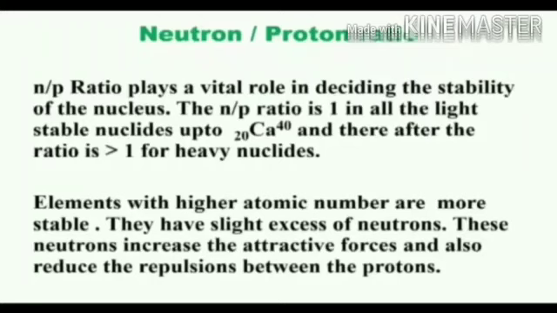Whenever the atomic number increases, the number of protons inside the small nucleus also increases. When the number of protons increases, there will be more repulsion between the protons inside the nucleus because protons have the same positive charge. To avoid repulsion, more neutrons are needed.